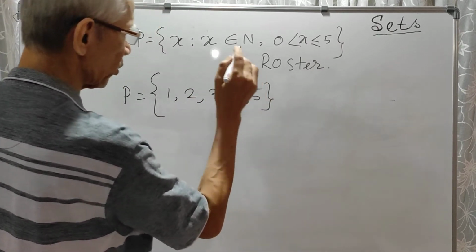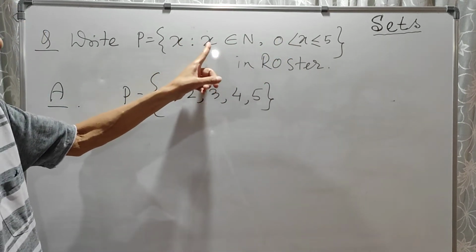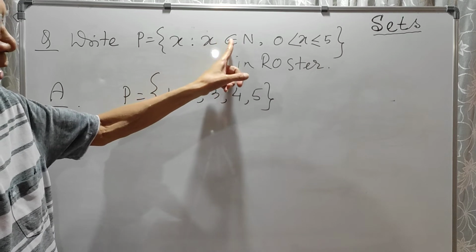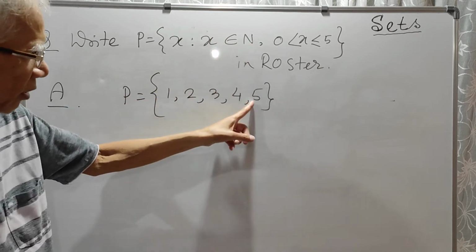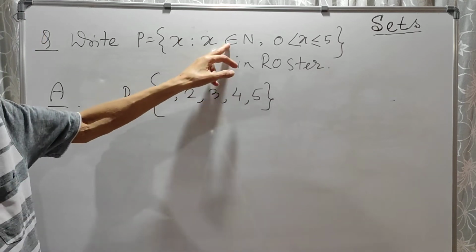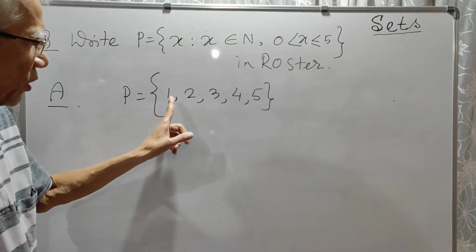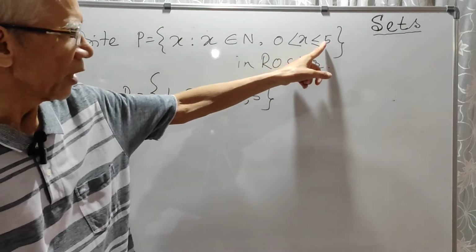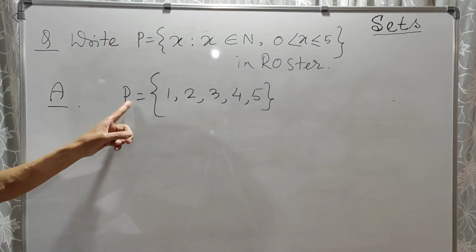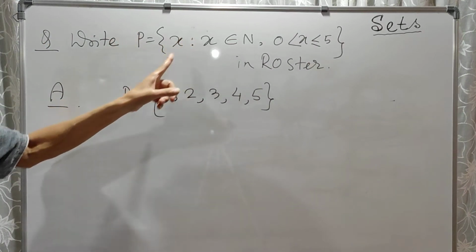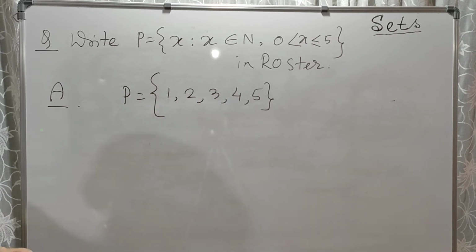You see, this is in roster form. See, these two conditions are satisfied. Now the element belongs to N, that means it is a natural number. N is a set of natural numbers. Are not these natural numbers? So this condition is satisfied. Now this condition, greater than 0. Each of them is greater than 0 and less than or equal to 5, up to 5. So this set P is in builder form, and the same set P in roster form. Okay. All right.